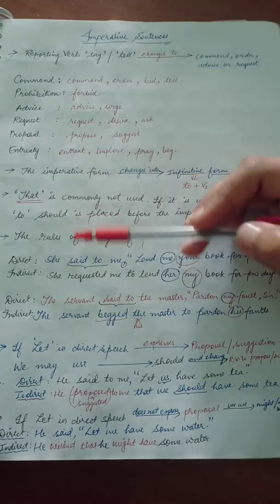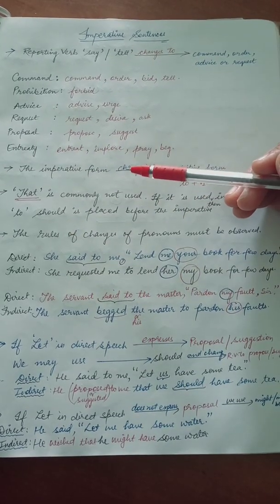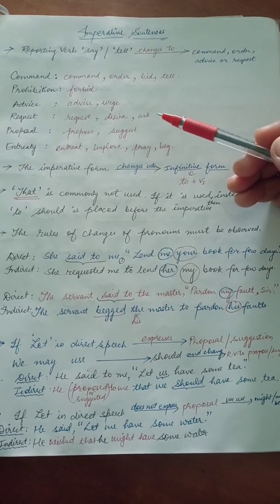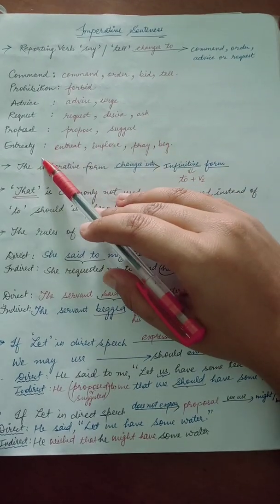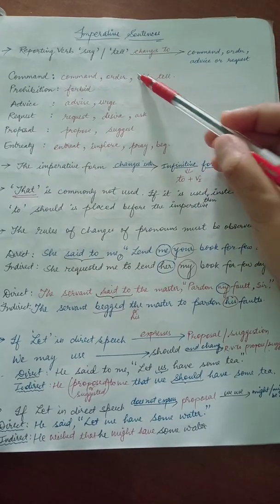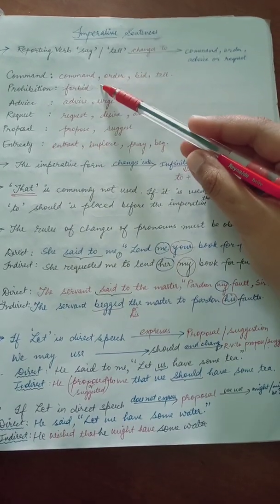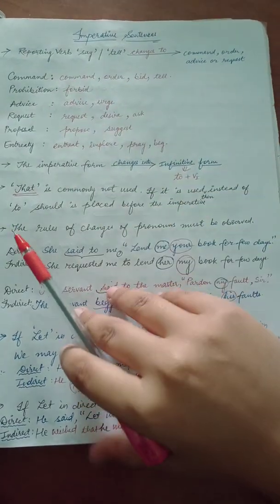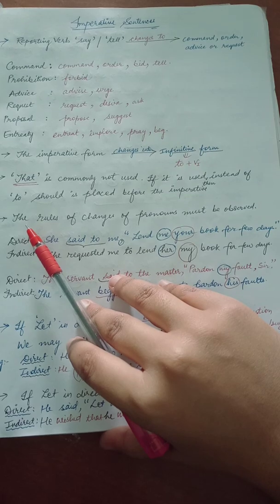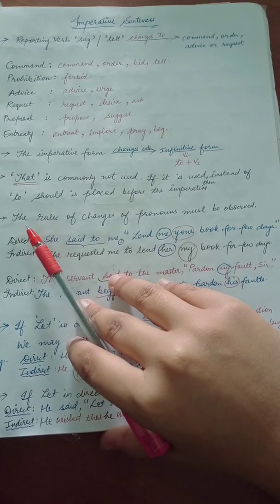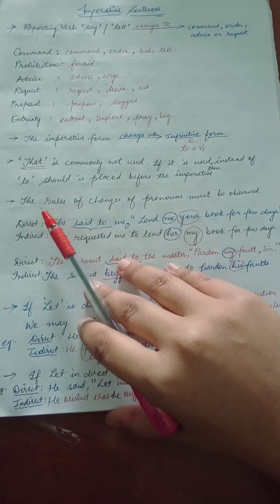Proposal में if you are putting something in front of someone as your suggestion or whatever, then it comes to be propose. Then entreaty means to pray or to beg in front of someone, right? If you see these things in the direct speech, then you are going to change them in imperative sentences, like commanded if said is given in the reporting verb, and ordered, advised, requested and so on.